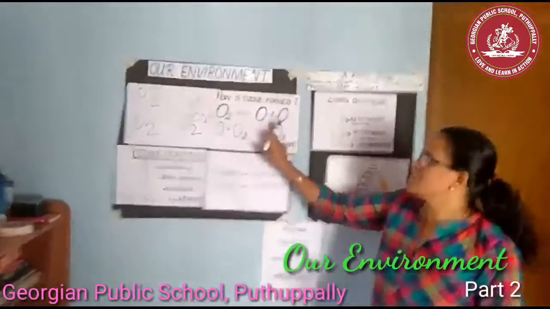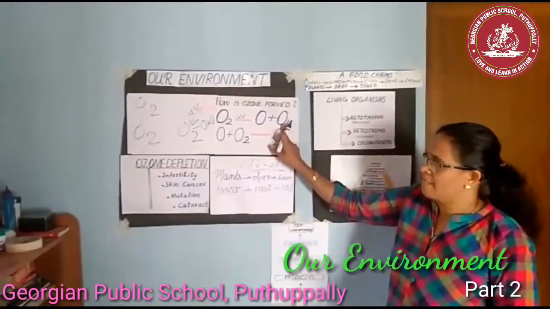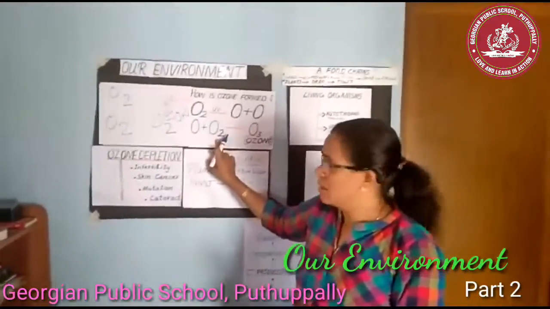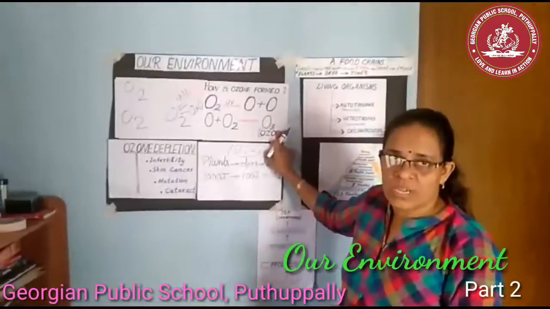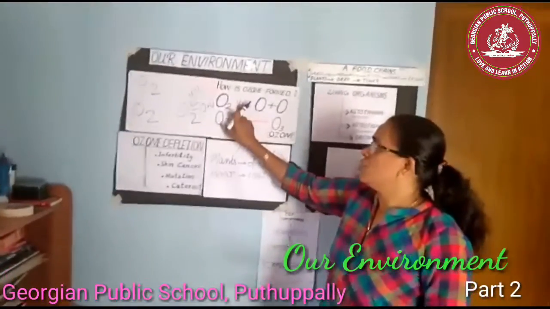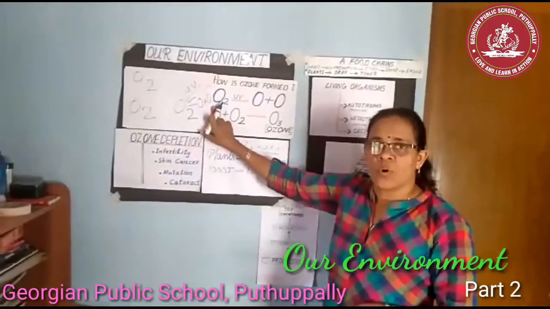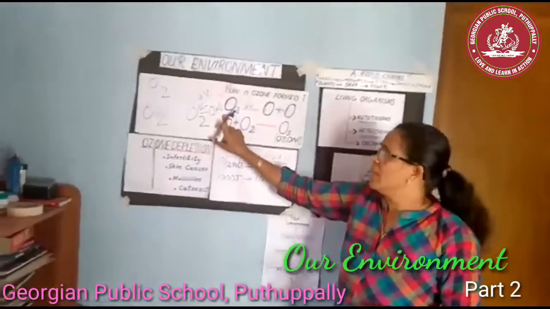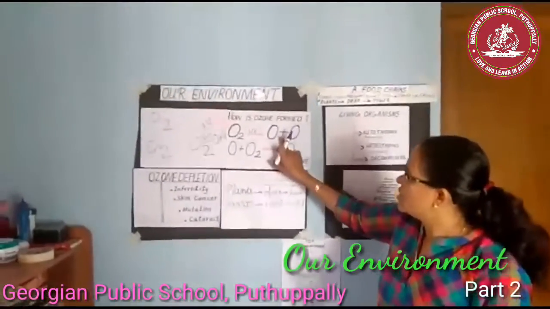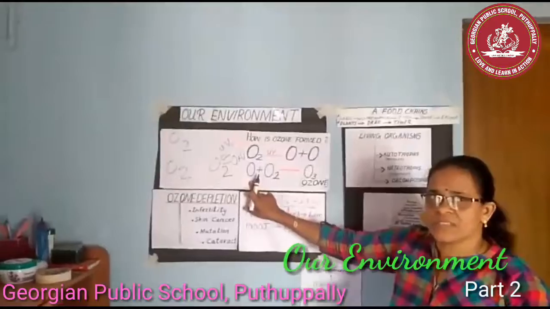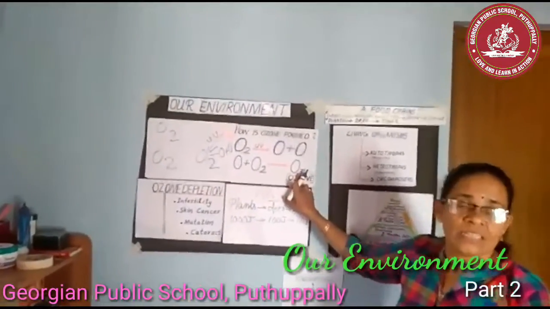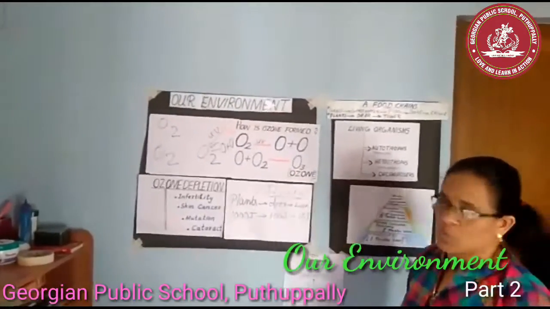These free oxygen atoms, when combined with an oxygen molecule, form O3 or ozone. When UV rays act upon an oxygen molecule, it splits into free oxygen atoms. When these free oxygen atoms combine with an oxygen molecule, it gives rise to ozone.